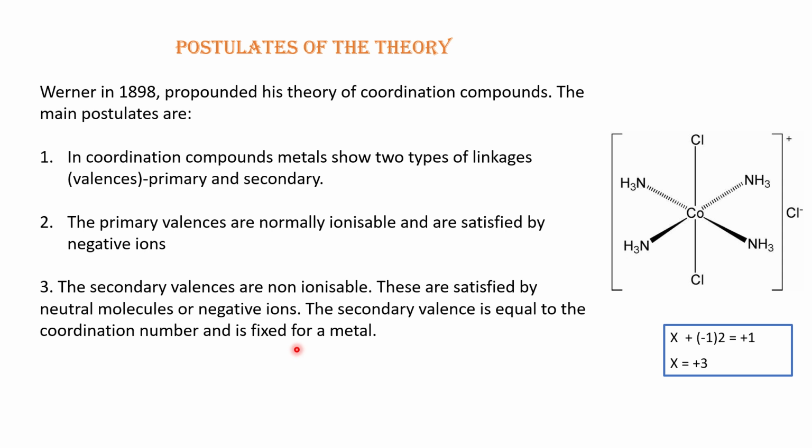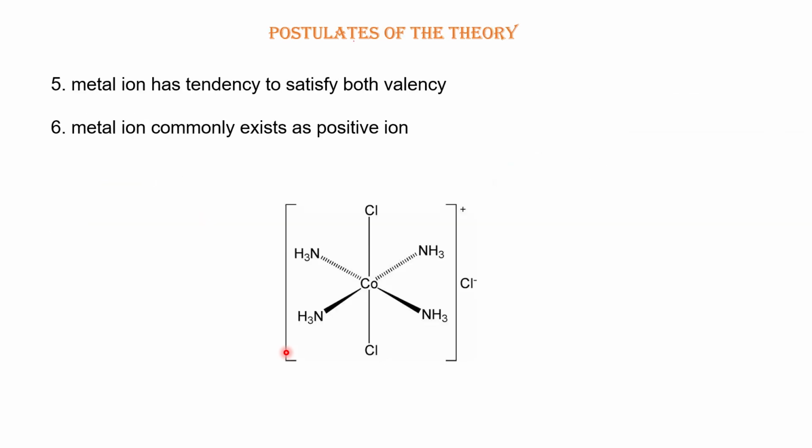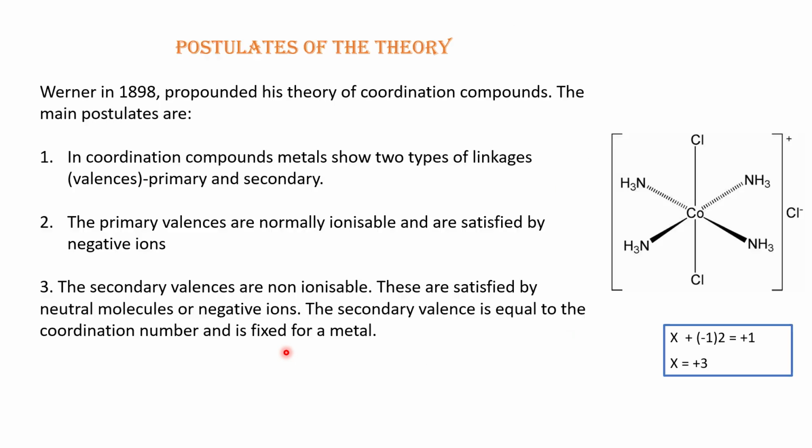Now let us understand these points with an example. This is the example of a coordination complex.